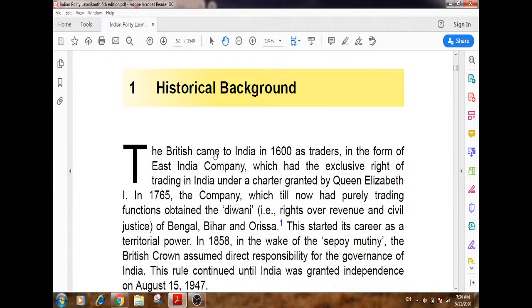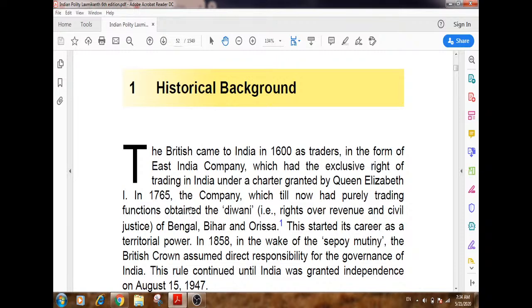The historical background of the Indian Constitution. The British came into India in 1600 as traders in the form of the East India Company, which had the exclusive rights of trading in India under a charter granted by Queen Elizabeth I.